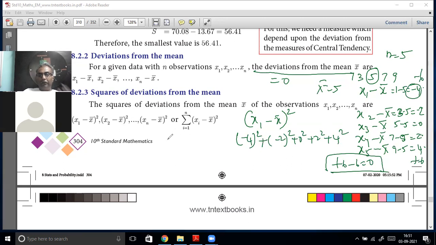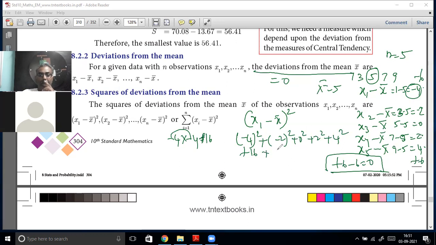How much is minus 4 into minus 4? Minus into minus is plus, so plus 16.